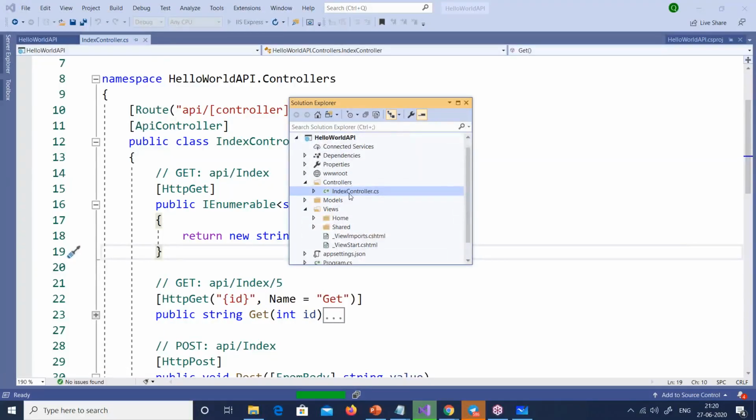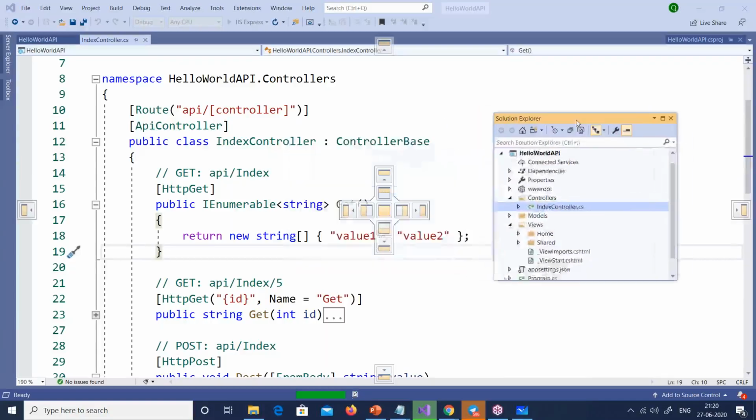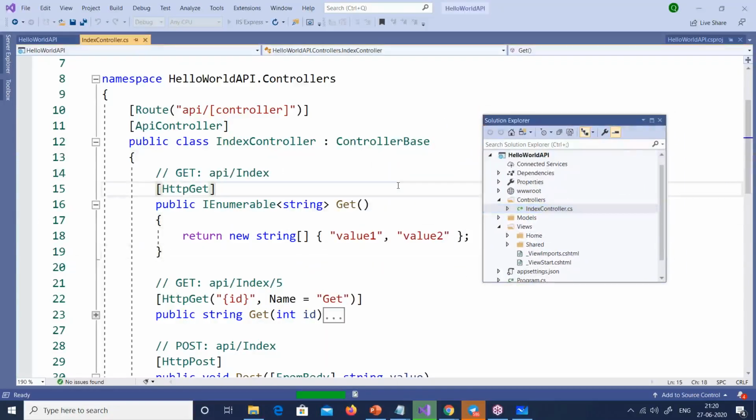But there was this index API. I've deleted the index controller, so the index controller points towards the home page that has been deleted. It's a pure API. So now let me refresh this. Oh, it's taking so much time.